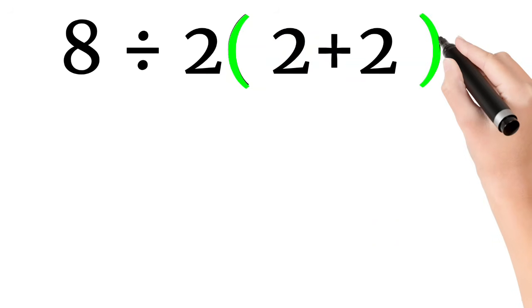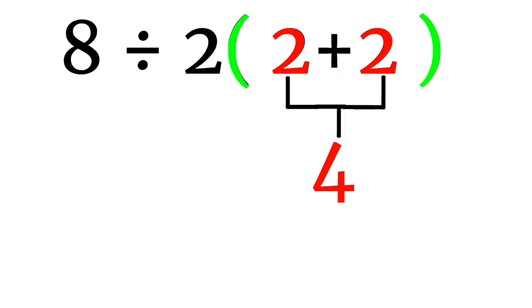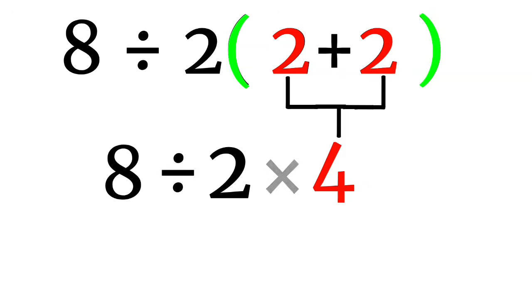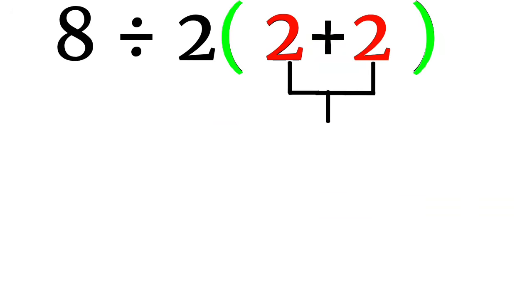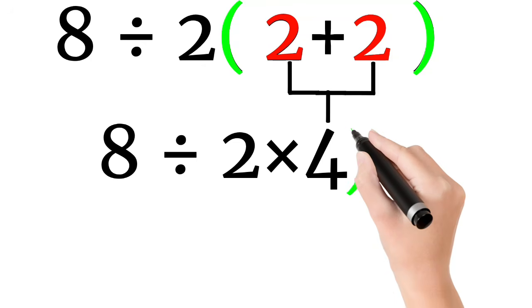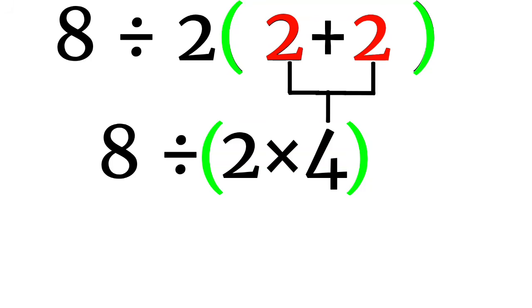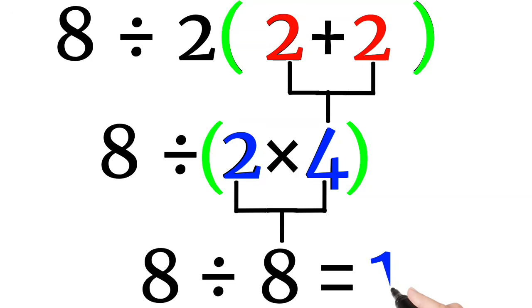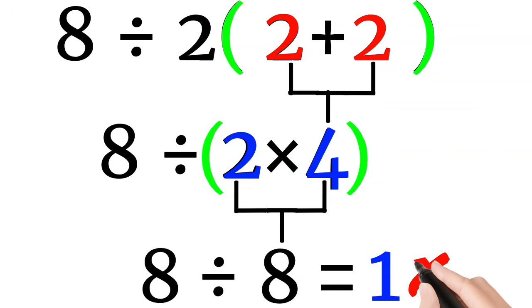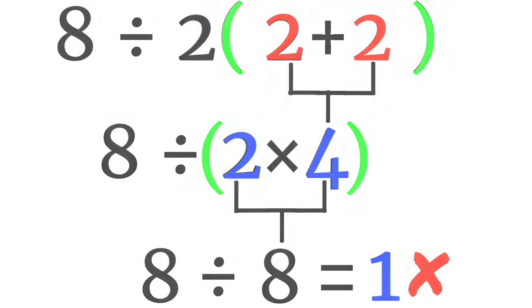The people who get 1 start correctly. They solve the bracket. 2 plus 2 becomes 4. Now the expression becomes 8 divided by 2 times 4. And this is the critical moment. The moment everything changes. They look at the 2 touching the bracket and think, that's a single unit. 2 times 4 equals 8. So they mentally rewrite the expression as 8 divided by 8. And naturally, they get 1. The logic feels reasonable. It feels clean. But it contains a mistake, a very specific mistake. And once you see it, you won't miss it again.